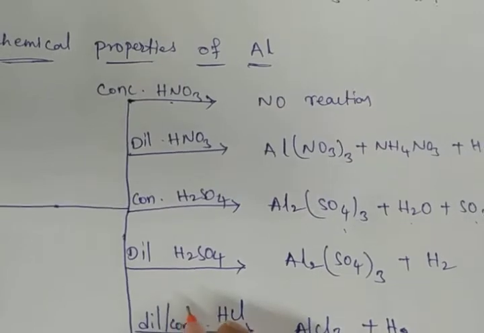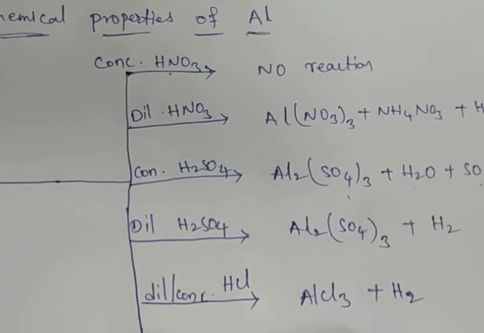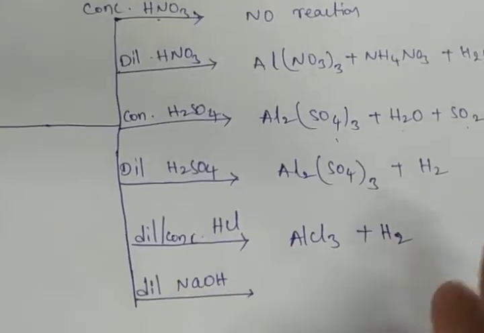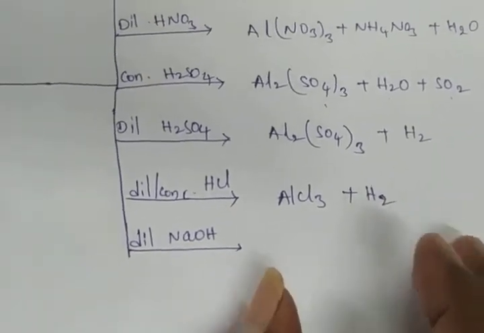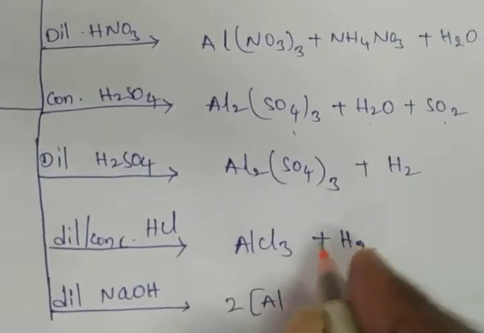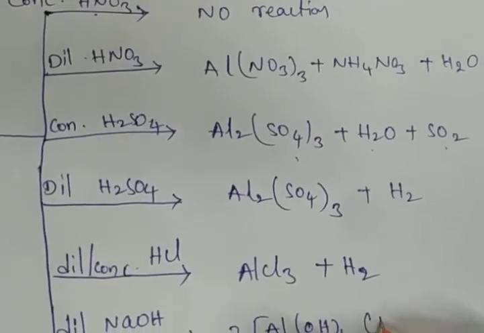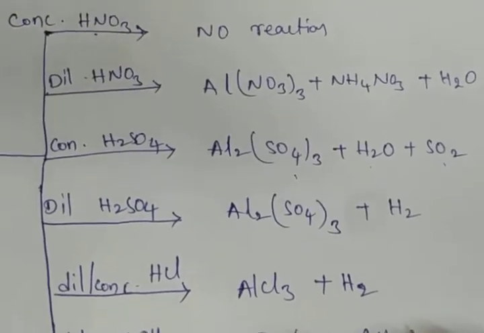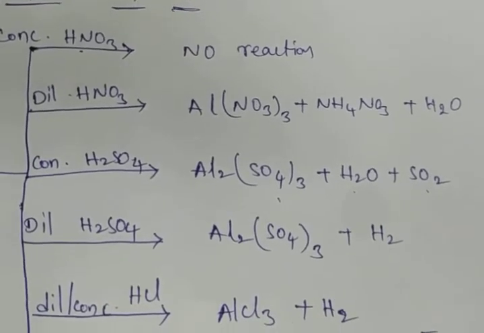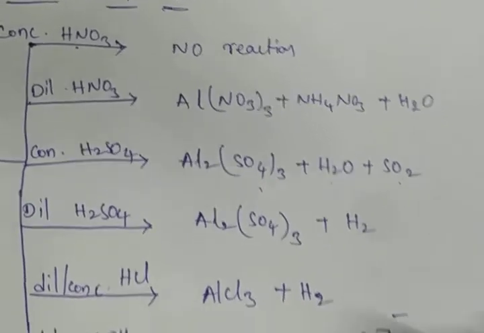Next, dilute NaOH. If we take the dilute NaOH, it will form the aluminium hydroxide and H2O, [Al(OH)4]- plus 3 hydrogen, 3 moles of hydrogen gas will be liberated.